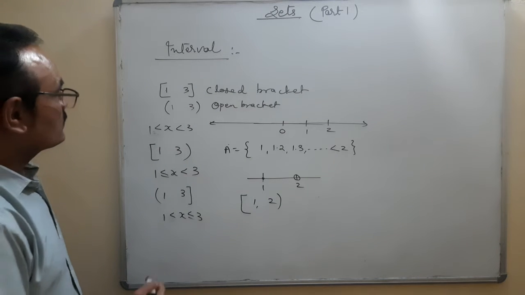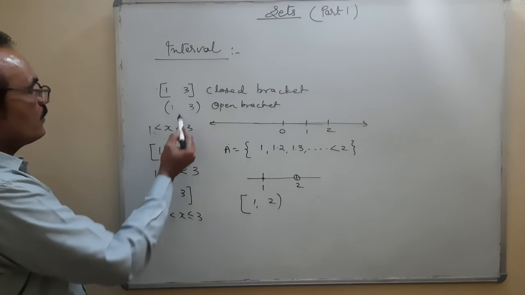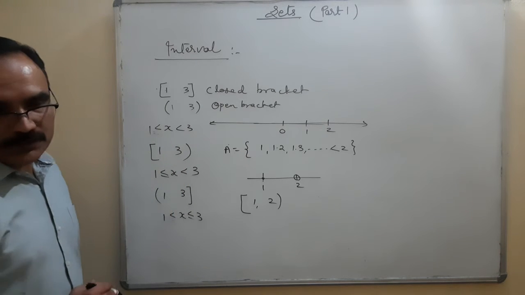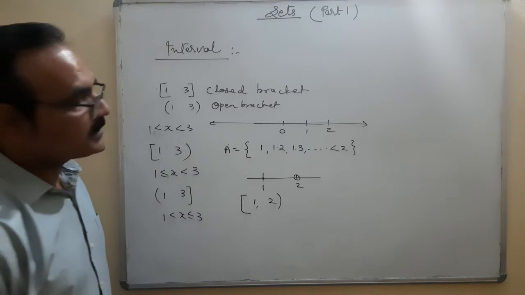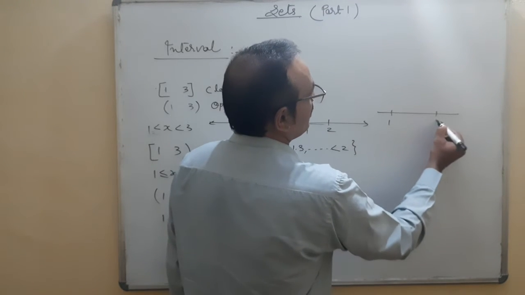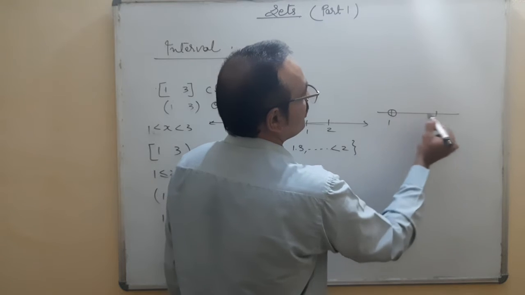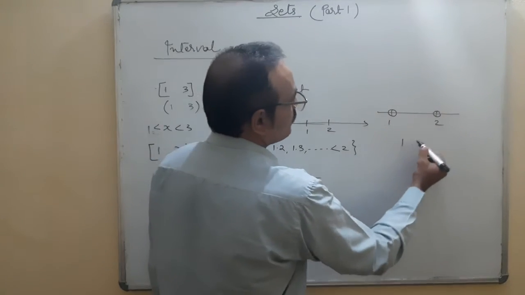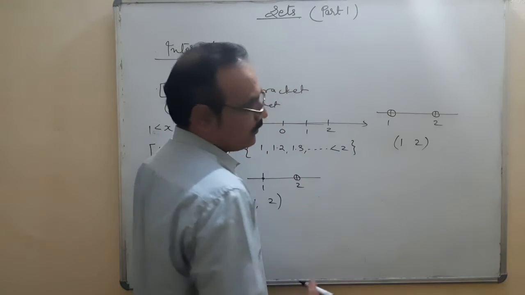Okay, so that is the meaning. It's closed, open, semi-closed, semi-open, semi-open, closed. On the number line, the representation is like that: 1 and 2, only circles. Circles mean 1 and 2 in an open interval.